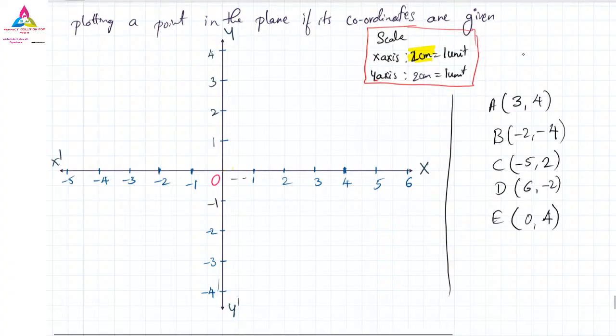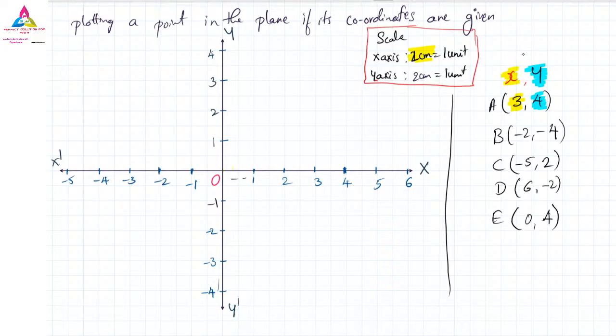Okay. Now the first point, A is 3, 4. Where will it come? Which quadrant? See the A value. What you have written, this 3, that is our x value. Remember, this is our x, and this side is our y.